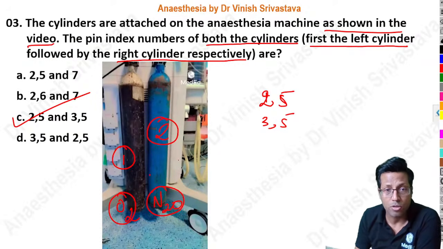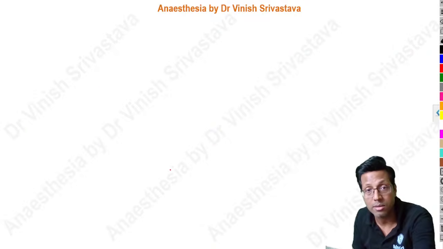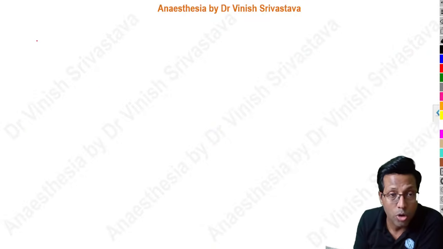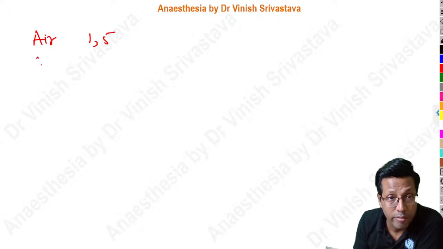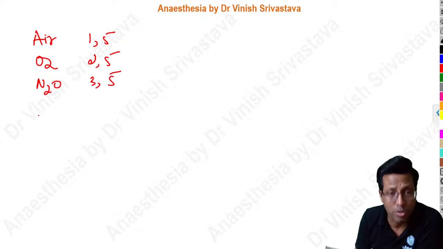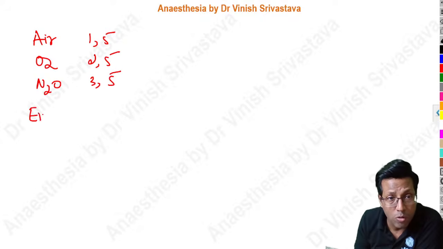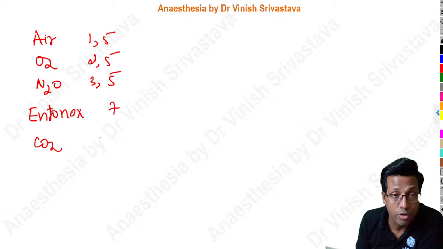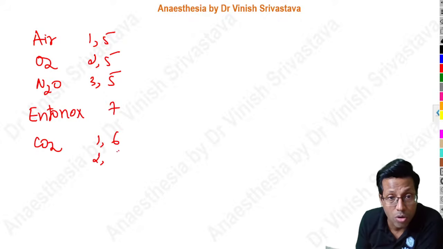That's the correct answer. So when we are discussing the pin index numbers, remember the three important ones. Air, the pin index is 1.5. When you speak of oxygen, it is 2.5. When you speak of nitrous oxide, it is 3.5. These are the three most important. That single number was for Entonox, which is number 7. And when you speak of carbon dioxide, depending on the percentage of carbon dioxide, it can be 1.6 or 2.6.